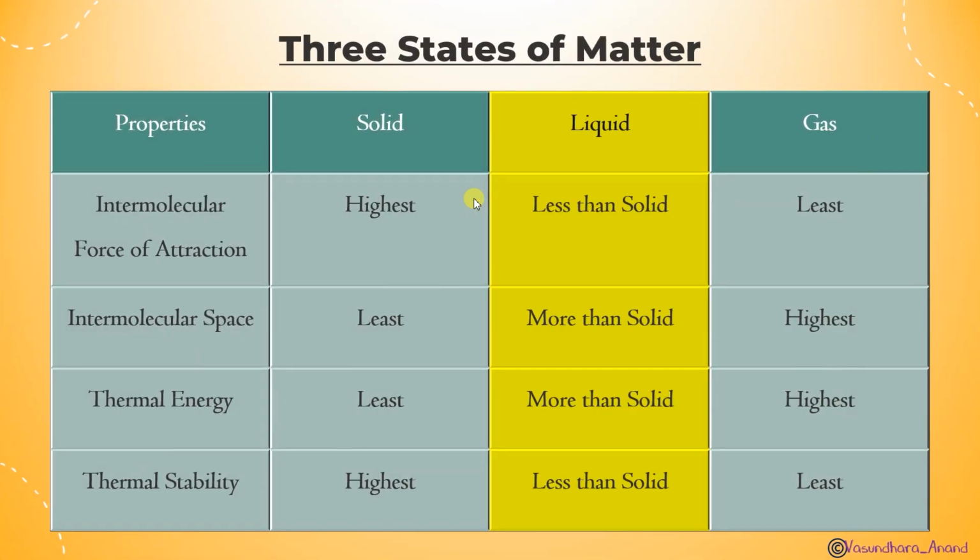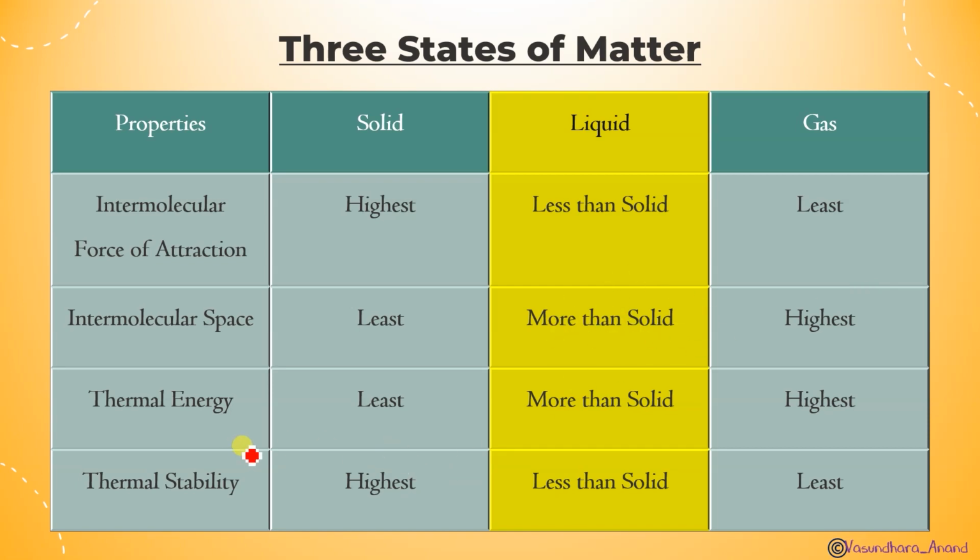There are three states of matter: solid, liquid, gas, and this is the comparative study. If we talk about intermolecular force of attraction, then solid will have the highest, gases the least, and liquid in the middle. Intermolecular space की बात करें तो solid will have the least, gases the highest, and liquid in between.